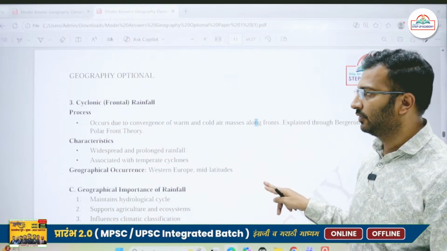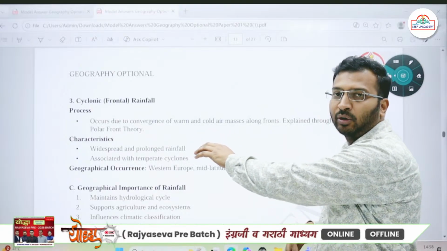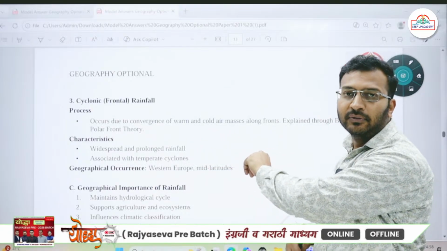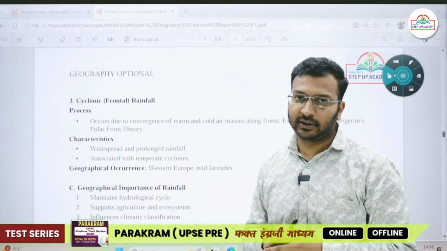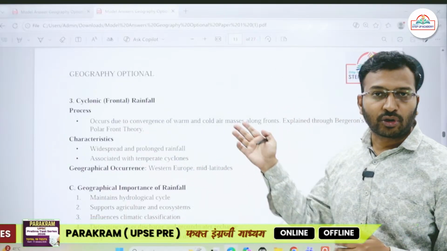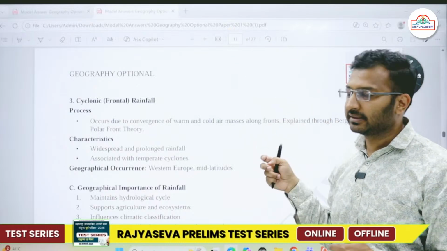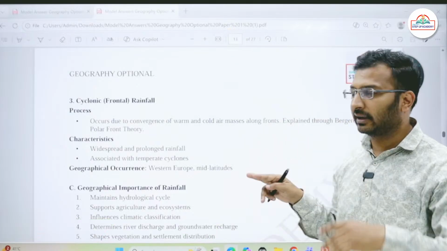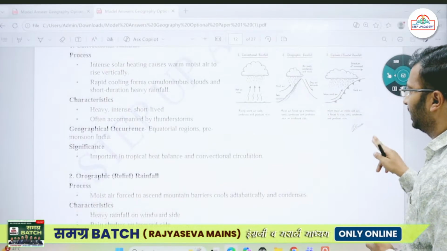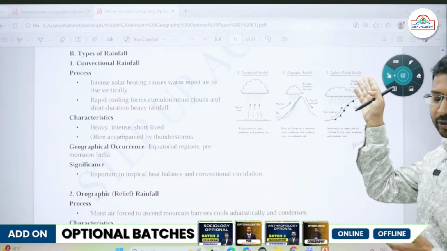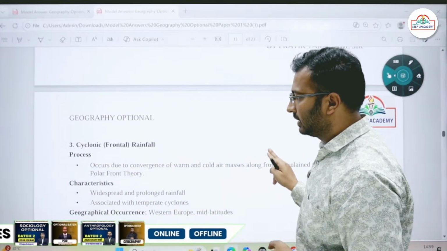Then cyclonic and frontal rainfall occurs where two contrasting air masses meet, mostly seen in and around the 60 degree latitudes. ठीक है, where we find the westerlies and the polar easterlies, they merge together, that we find the cyclonic frontal rainfall taking place. ठीक है, so convergence of warm westerlies and cold polar easterlies is taking place, as a result of which the warm air will rise above, adiabatic cooling will take place, condensation will take place, and there will be cloud formation and precipitation. ठीक है, so we have the frontal cyclonic rainfall taking place.